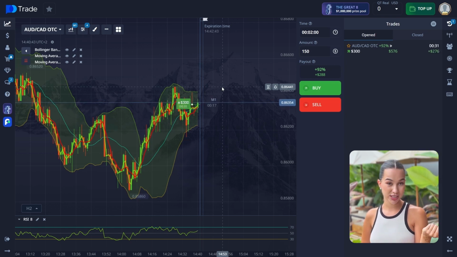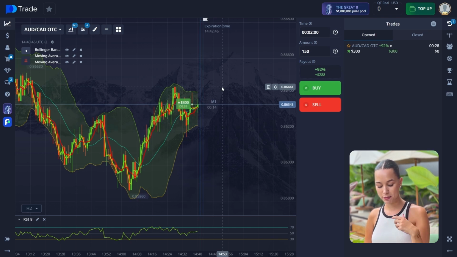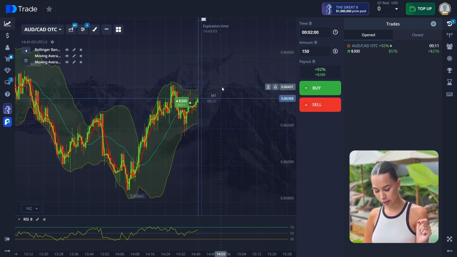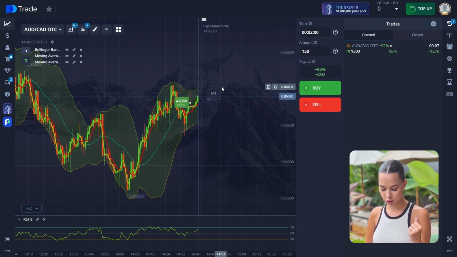But of course, there is a risk factor. If the trend remains bearish, the price could drop back down after a temporary rise and possible false breakout of resistance levels. But because we opened here a rollover, as we can see now, it's going really great. We just have 8 seconds till the end of the trade.